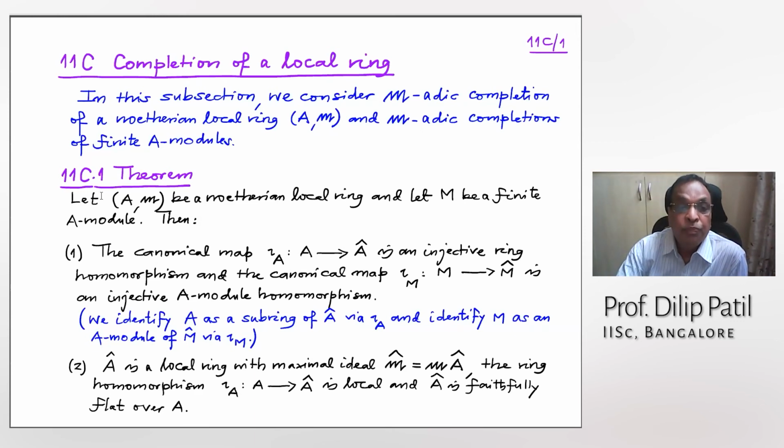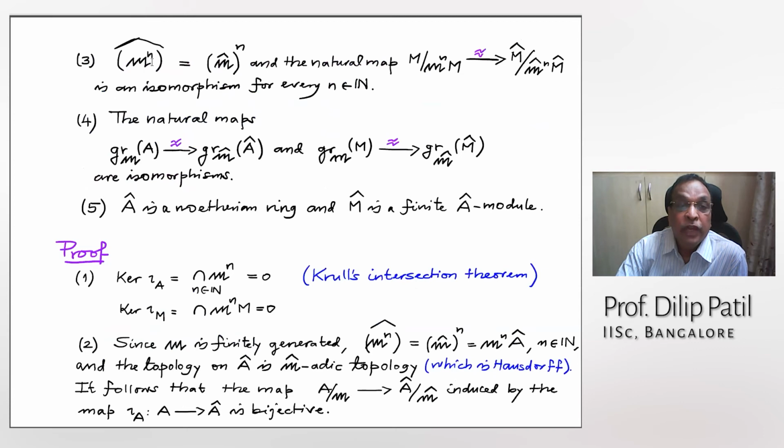All right. So next one: if you take m to the n and the cap, this equality says that the cap and power interchange, they are equal. And the natural map m^n M / m^(n+1) M to m cap^n M cap / m cap^(n+1) M cap is an isomorphism for all n.